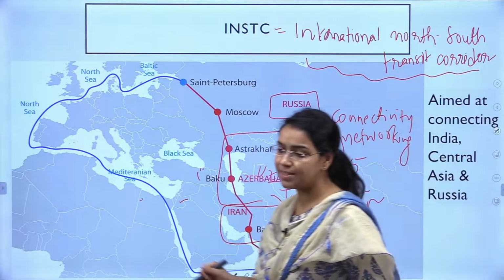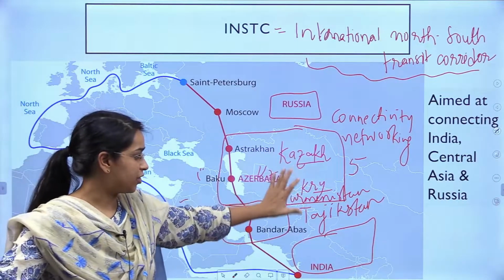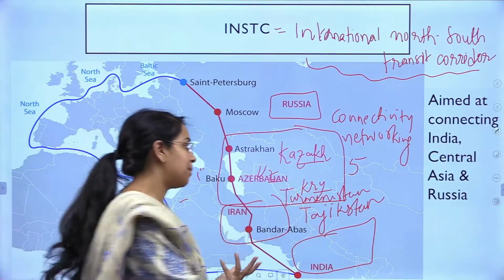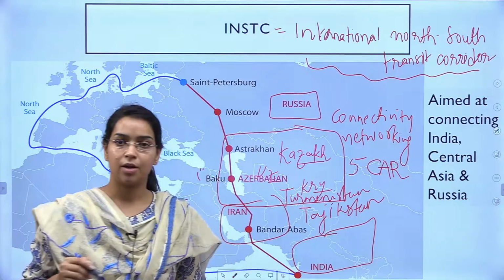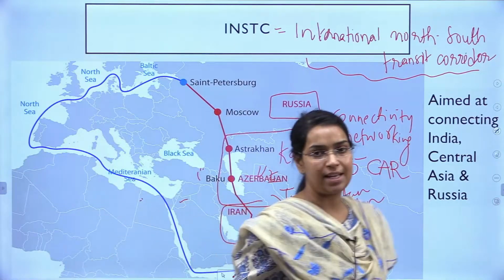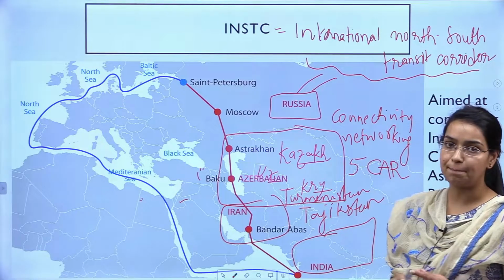Right, so these countries are the Central Asian republics. These five countries represent the CAR, also called the Central Asian republics. Right, so all these areas will get connected after the project is completed.